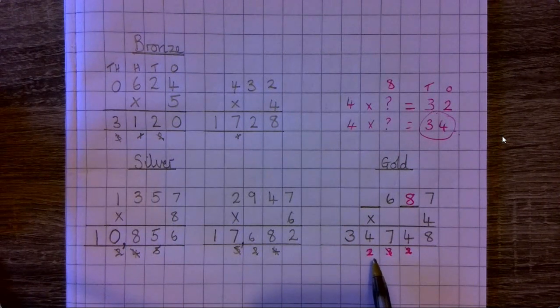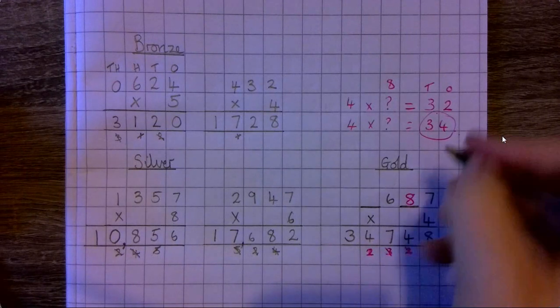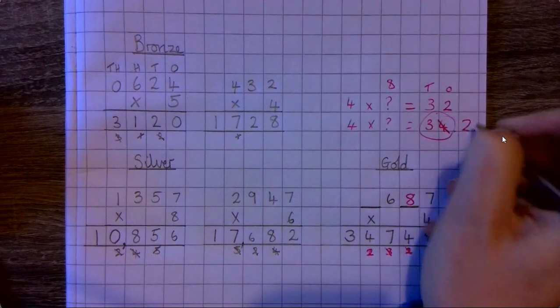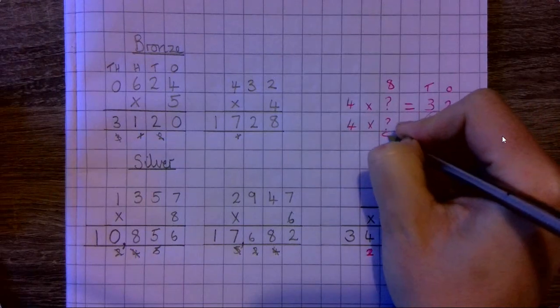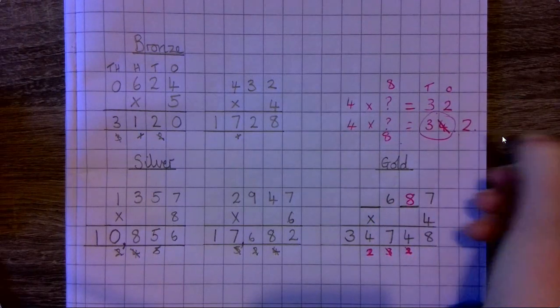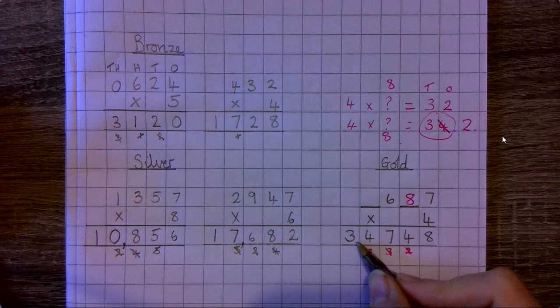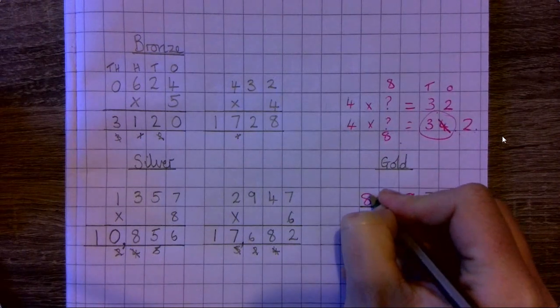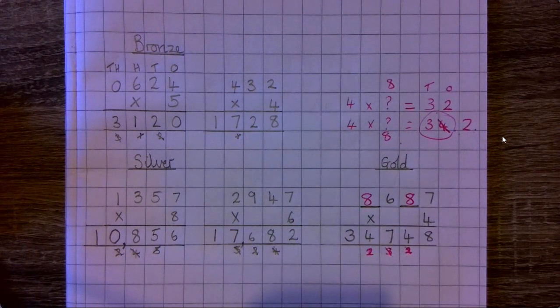So what am I going to do? I'm going to use the inverse operation. I'm going to take that 2 off 32 so that I can add it back on. So 34 take away 2 is 32. So if I think of this as 32, 4 times 8 is 32. Add on the 2 is 34. Both of my missing digits were 8.